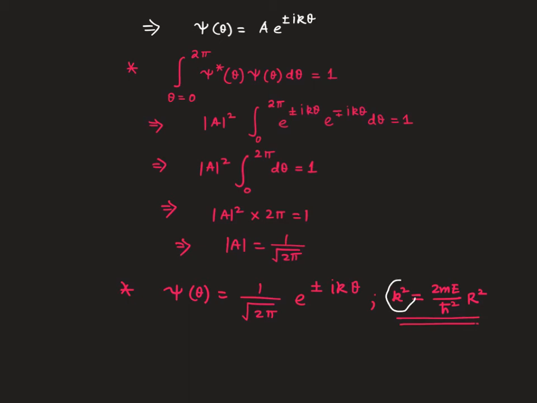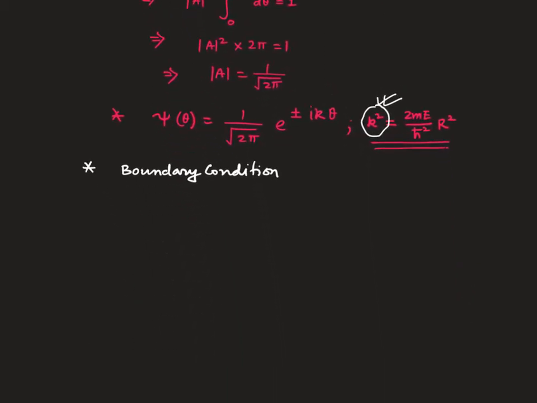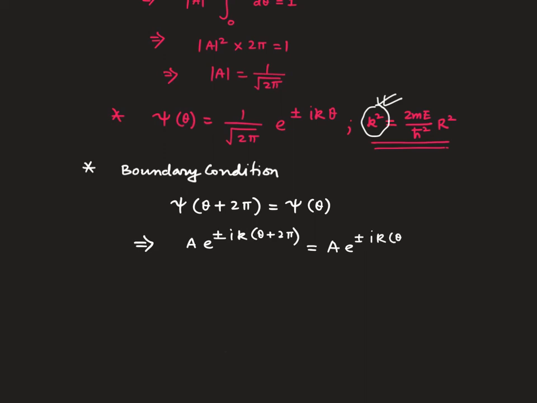Now this k is not arbitrary, it can be fixed by the boundary condition. The boundary condition, from the symmetry of the problem, should be psi of theta plus 2 pi equals psi of theta. That implies A e to the power plus or minus i k (theta plus 2 pi) should be equal to e to the power plus or minus i k theta.